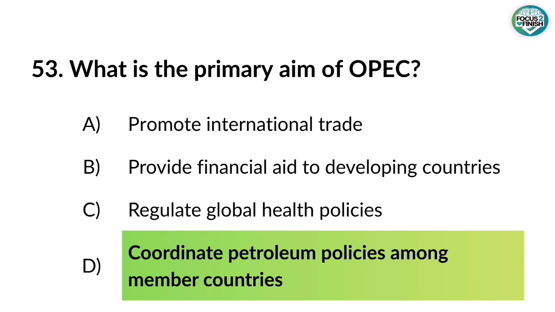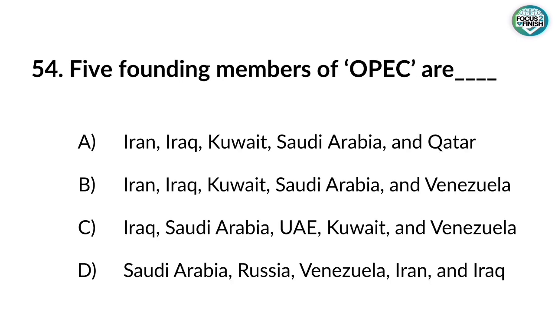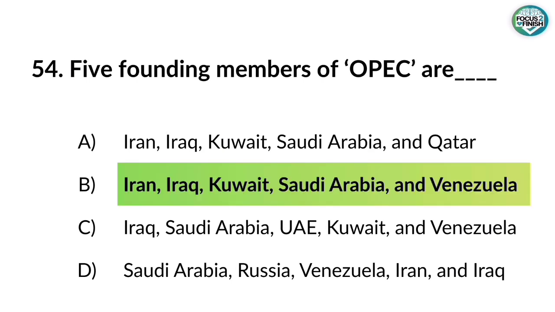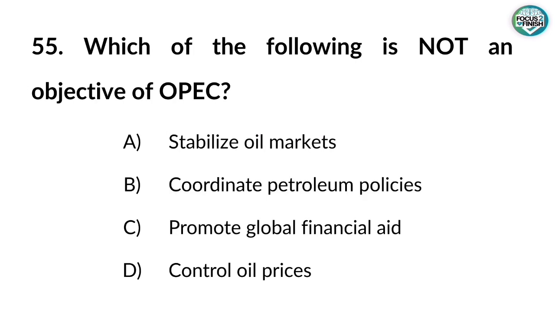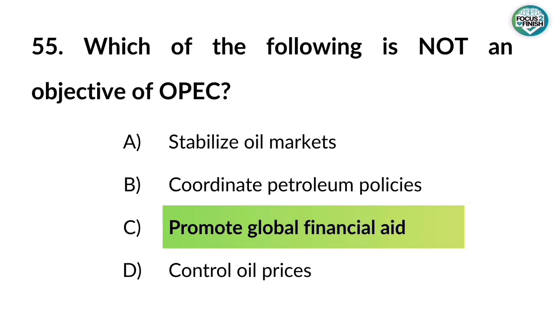Answer: Coordinate petroleum policies among member countries. 54. Five founding members of OPEC are? Answer: Iran, Iraq, Kuwait, Saudi Arabia, and Venezuela. 55. Which of the following is not an objective of OPEC? Answer: Promote global financial aid.